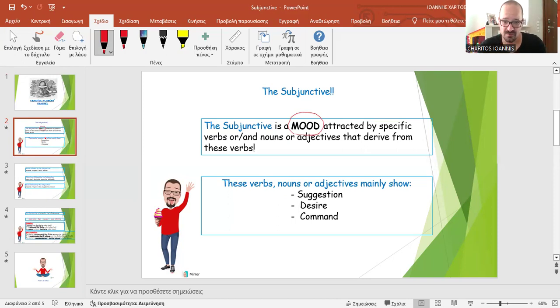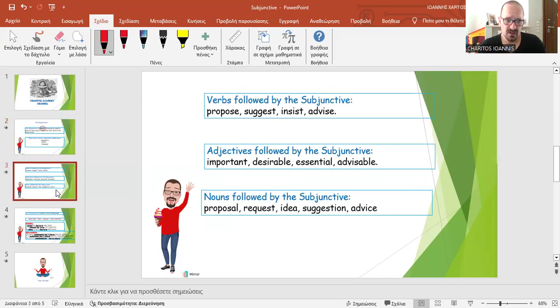So these verbs, nouns or adjectives mainly express, among other things, suggestion or desire or command. Verbs that are followed by the subjunctive, these are some examples, there are many more, are verbs like propose, or suggest, or insist, or advise, right?